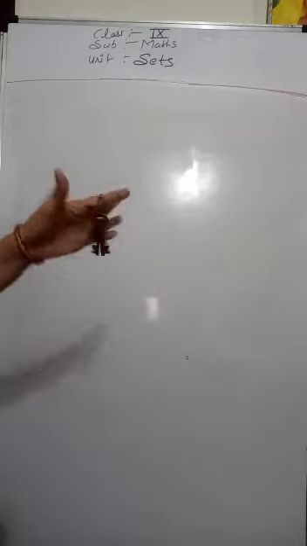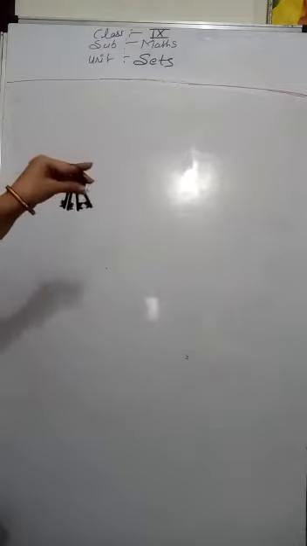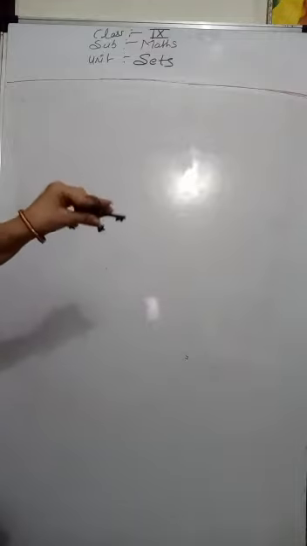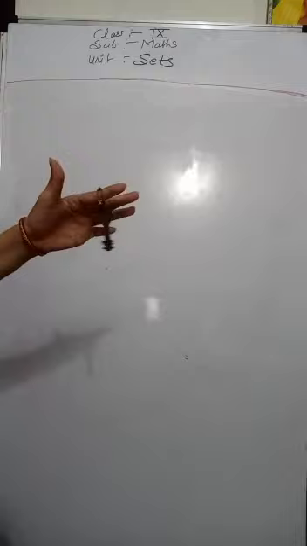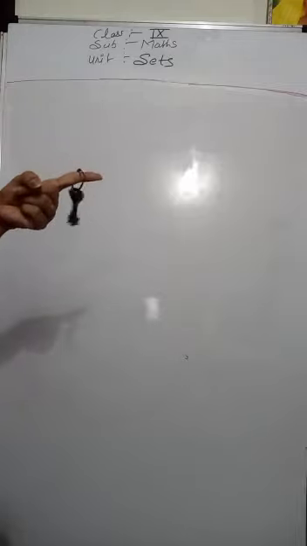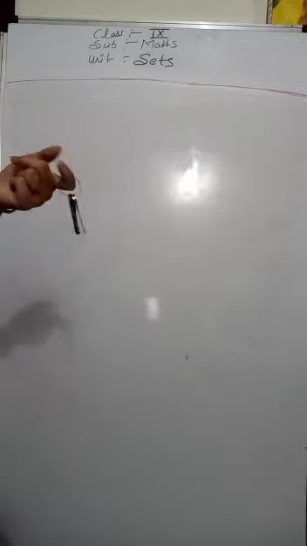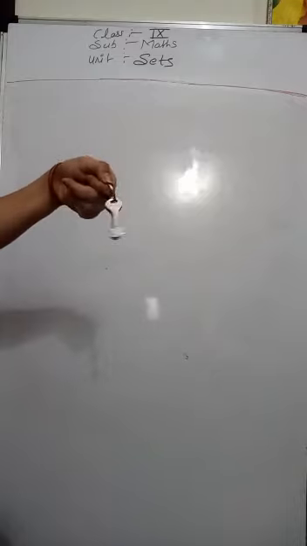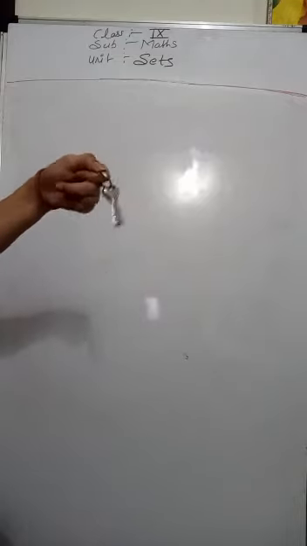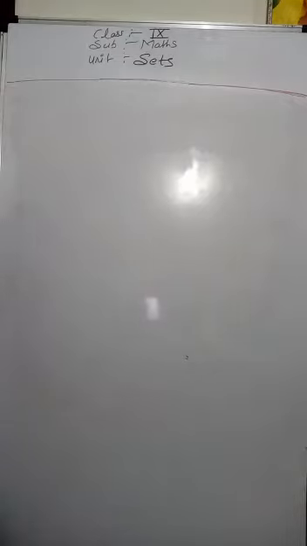This is a bunch of keys. Here are so many keys. This is also an example of a set. Okay, clear?